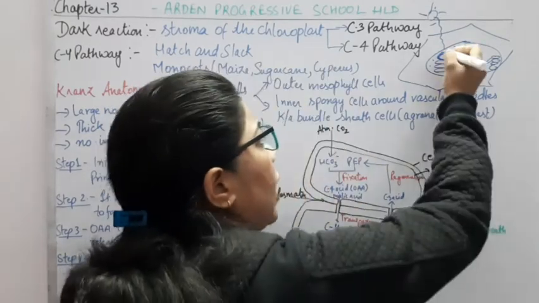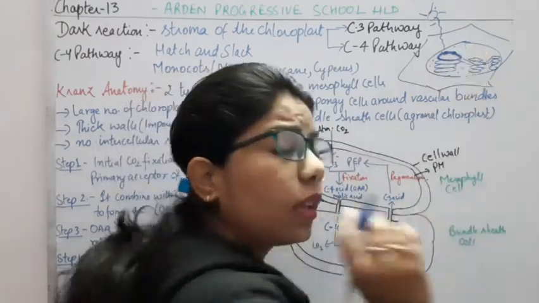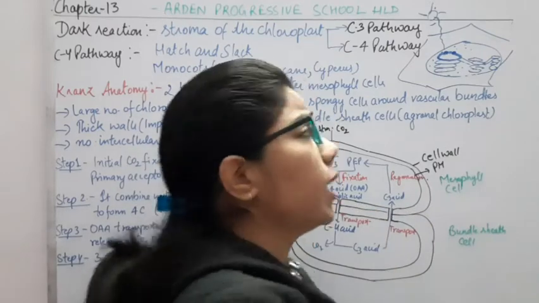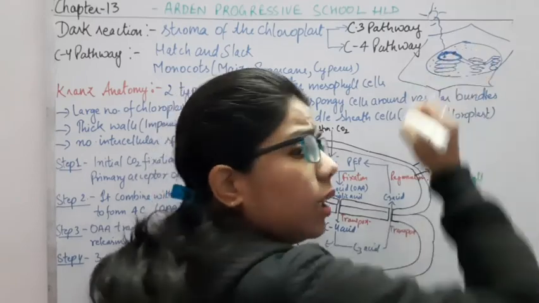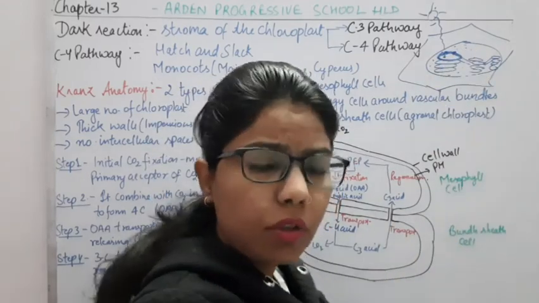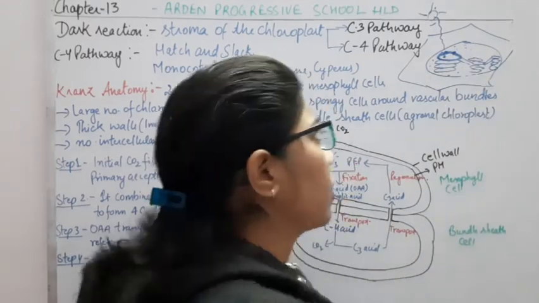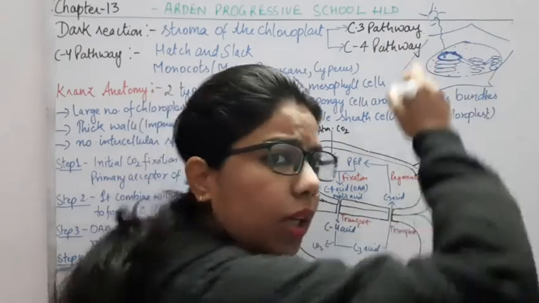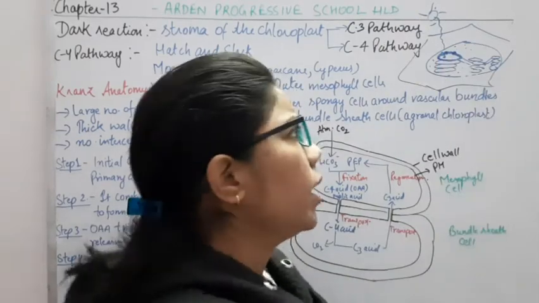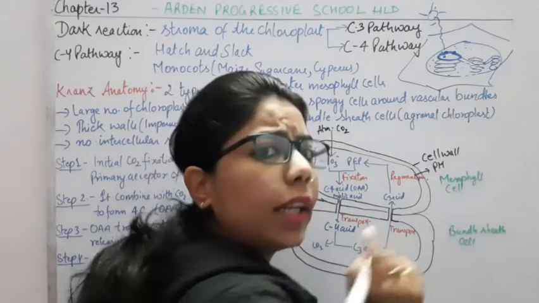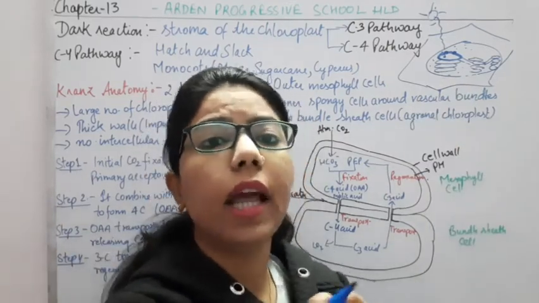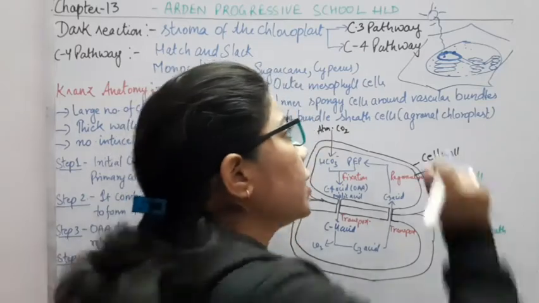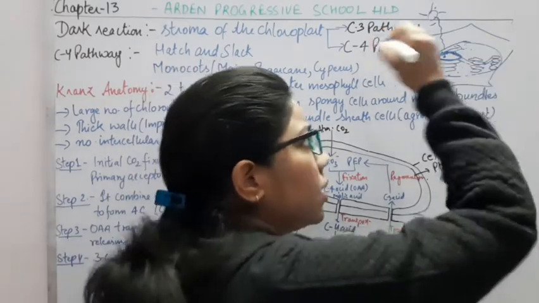So in the presence of light, the chlorophyll present here gets excited. Due to the splitting of water, there will be formation of protons as well as electrons, and the electrons will move in this particular membrane. After that, the products of the light reaction are ATP and NADPH, right? Now this ATP and NADPH will move towards the stroma.